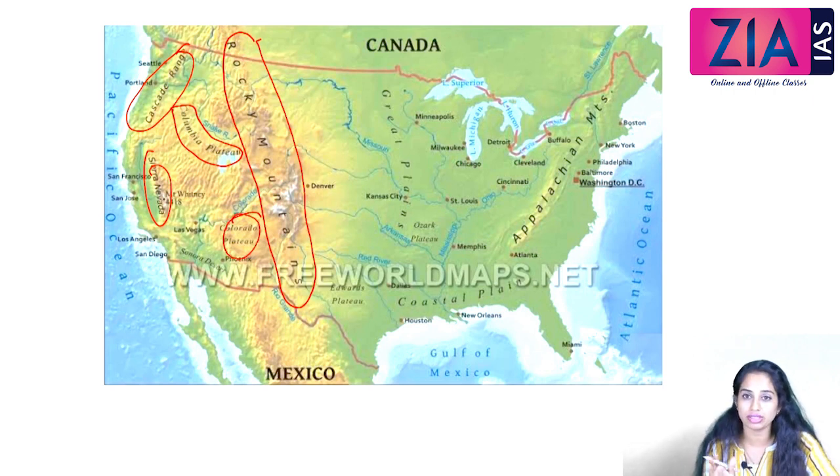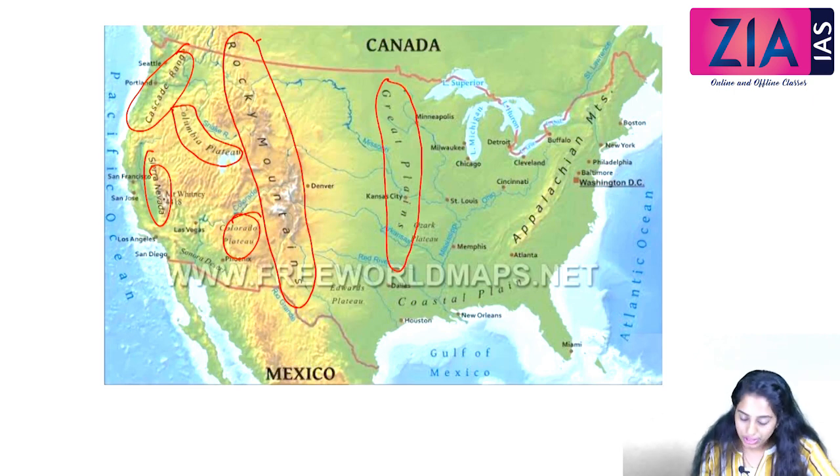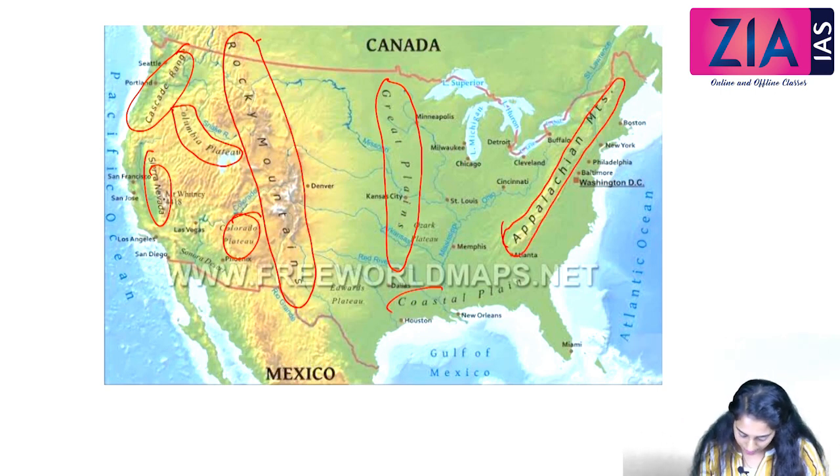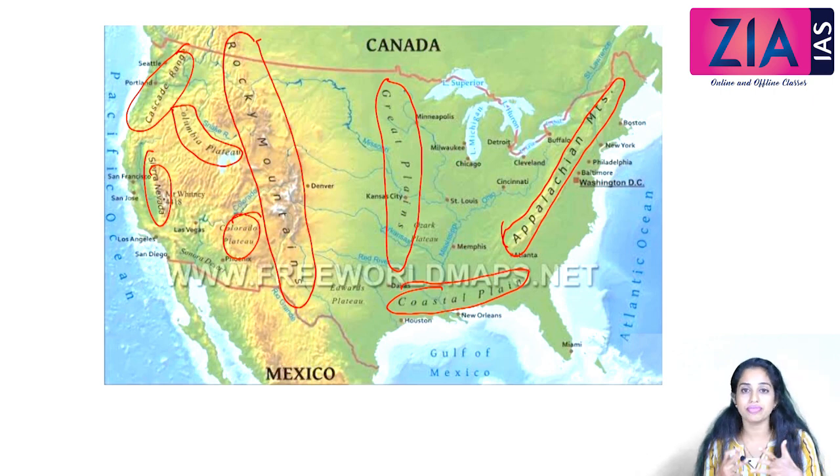Towards the middle of the country we have the Great Plains. Towards the eastern part of the country we have the Appalachian Mountains. So towards the western part of the country we have the Rocky Mountains, towards the eastern part we have the Appalachian Mountains, and Coastal plains. These are the major physical features of the US.